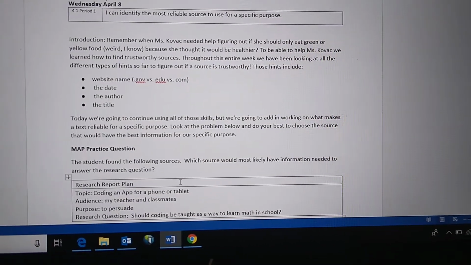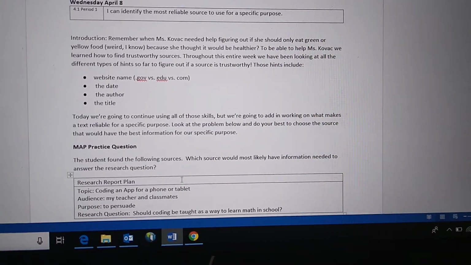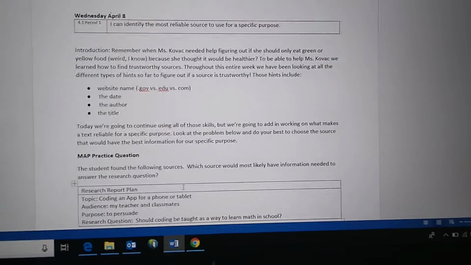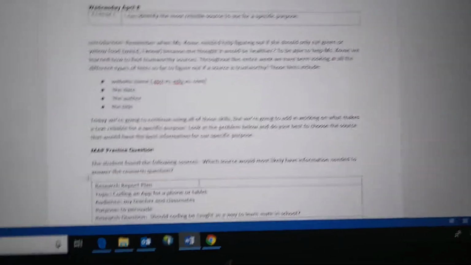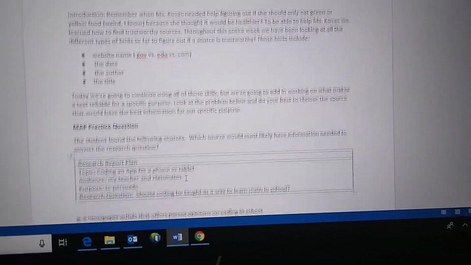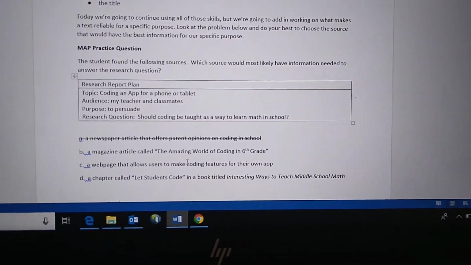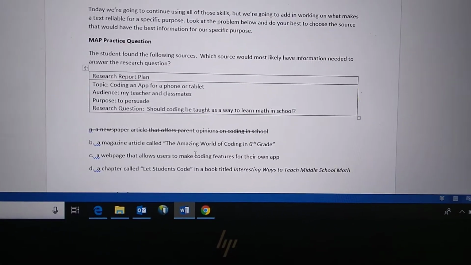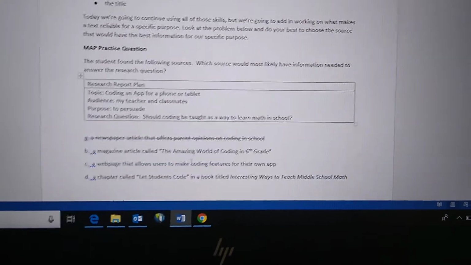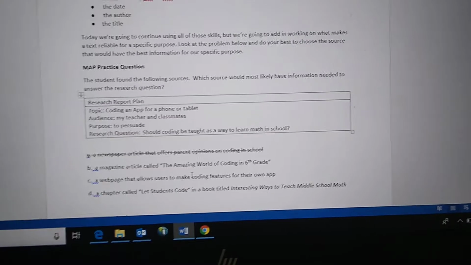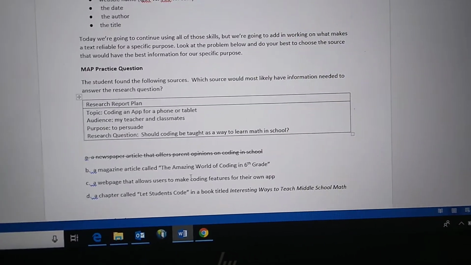Look at the problem below and do your best to choose the source that would have the best information for a specific purpose. So here's our practice question. The student found the following sources. Which source would most likely have information needed to answer the research question? In the box you have the research report plan.